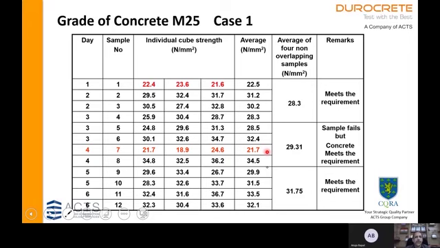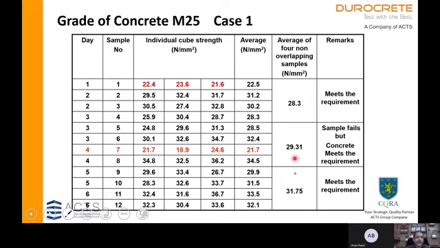So this particular sample 7 does not meet the requirement, and the concrete from which this sample 7 is drawn needs to be investigated. But if we look at the average of the four sample means of this group, it is 29.31. So it meets the requirement.